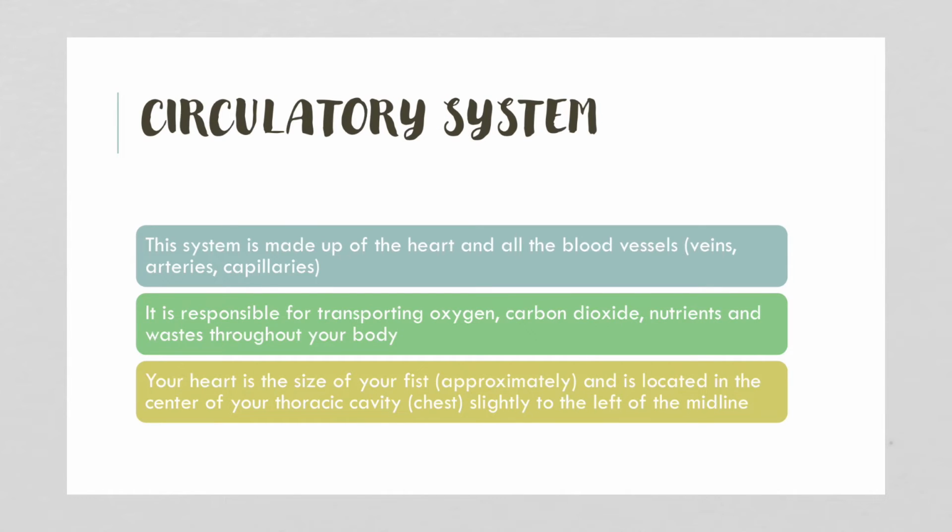Now let's take a look at our circulatory system. It's made of your heart and all your blood vessels, so your veins, your arteries, and your capillaries. And its job is to transport oxygen, carbon dioxide, nutrients, and waste throughout your body. There's a fun video if you want to take a look called the Blood Mobile on YouTube, and it's kind of fun watching how the circulatory system is responsible for that.